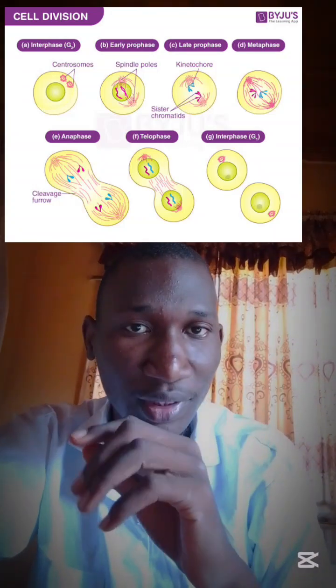So basically, the interphase is known as the resting phase, and it takes the larger part of the cell cycle itself. Now, in the prophase, we'll be seeing the appearance of the chromatin network, which becomes condensed at the end of the prophase, and at the metaphase we'll be seeing the chromosomes forming and all like that. And at the end of the telophase, the nucleus would have divided completely. So after the karyokinesis, we now have cytokinesis. That's the division of the cytoplasm itself. So the cytoplasm is going to divide into two cells.